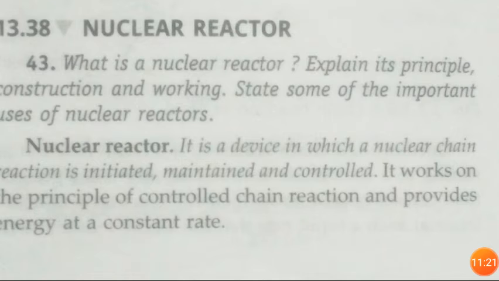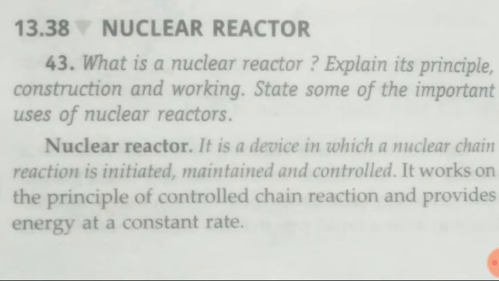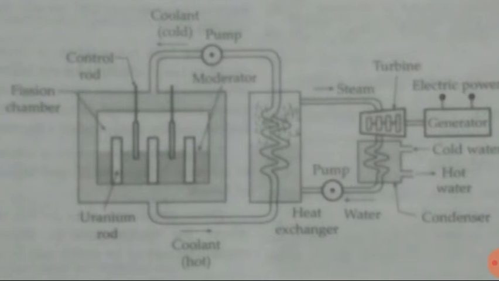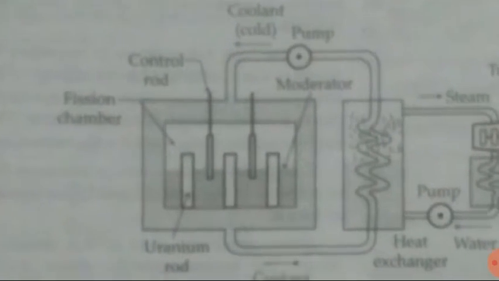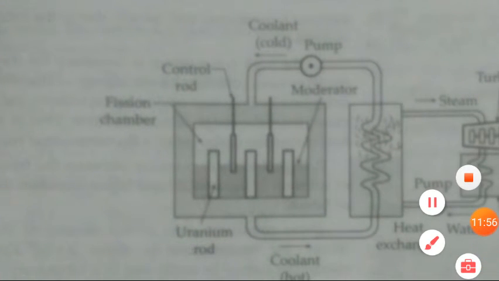Then the next topic is nuclear reactor. It is a device in which a nuclear chain reaction is initiated, maintained and controlled. It works on the principle of controlled chain reaction, and provides energy at a constant rate. Now let us understand how a nuclear reactor works. Here you can see a diagram of a nuclear reactor.